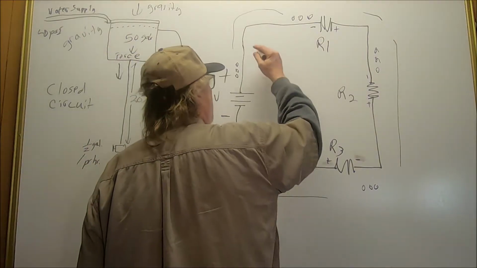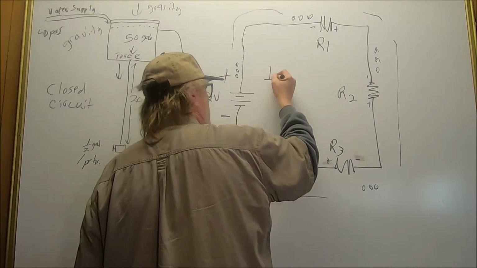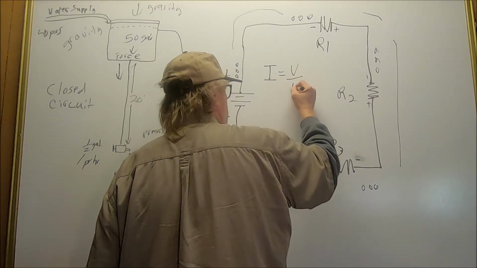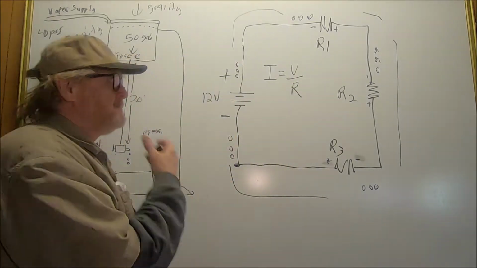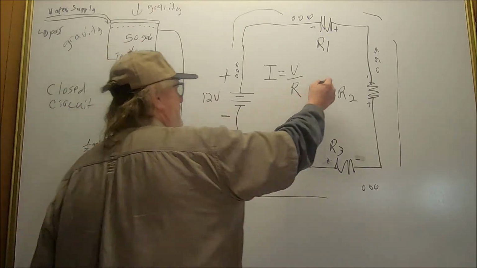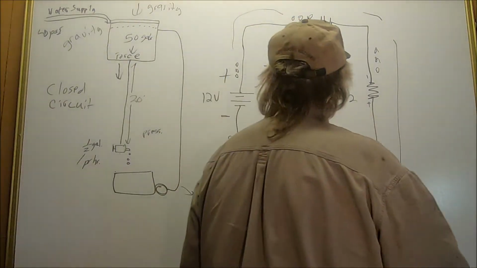So we want to find out the current flow, and how do we find it? Write this down. You're going to need to know it. I equals V divided by R. Okay? Now, which 2 of these expressions do we know? We know 12 volts. We have 12 volts here, and we have 3 resistors. Now how are we going to know what they are?